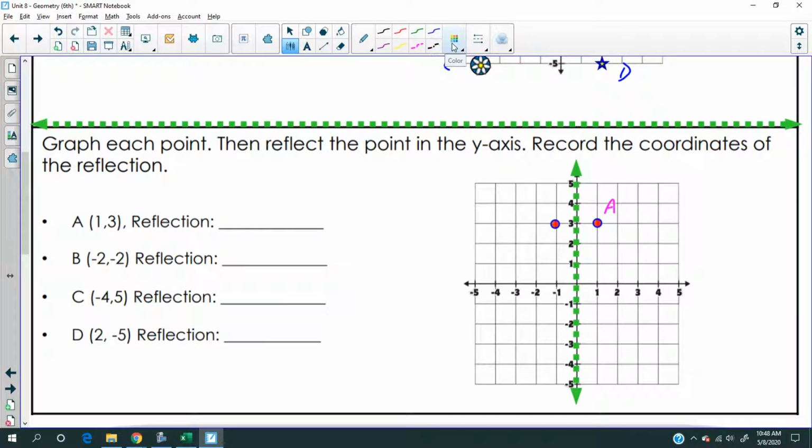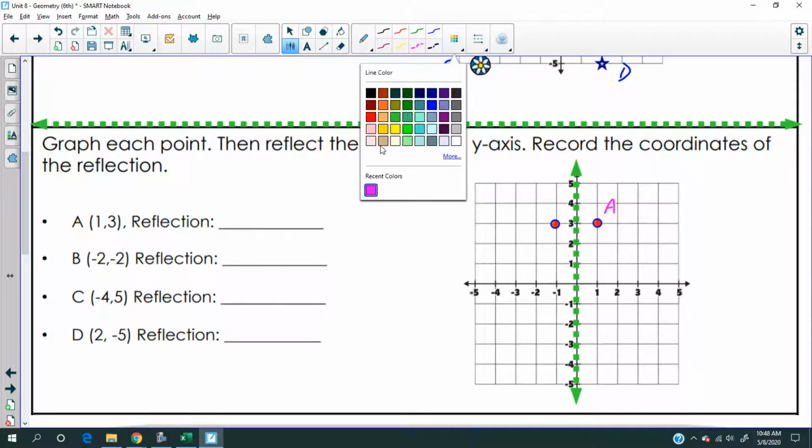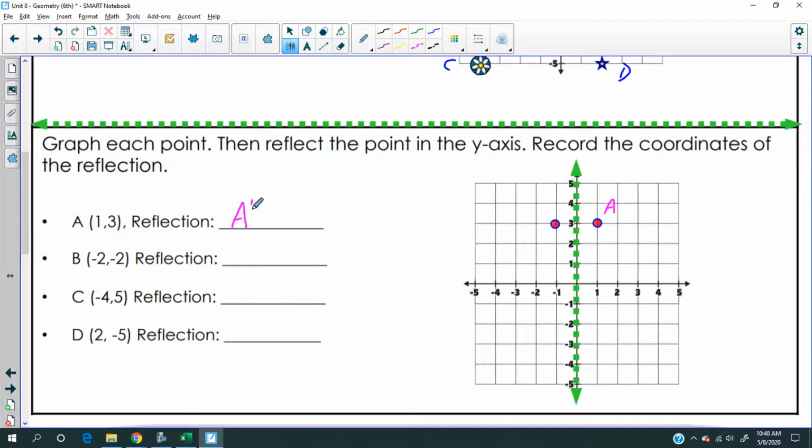Okay, so where would this point be? Let's write that down. This would be A prime, and A prime will be located at -1, 3 up, right? 1 to the left, 3 up. So that's where point A is.